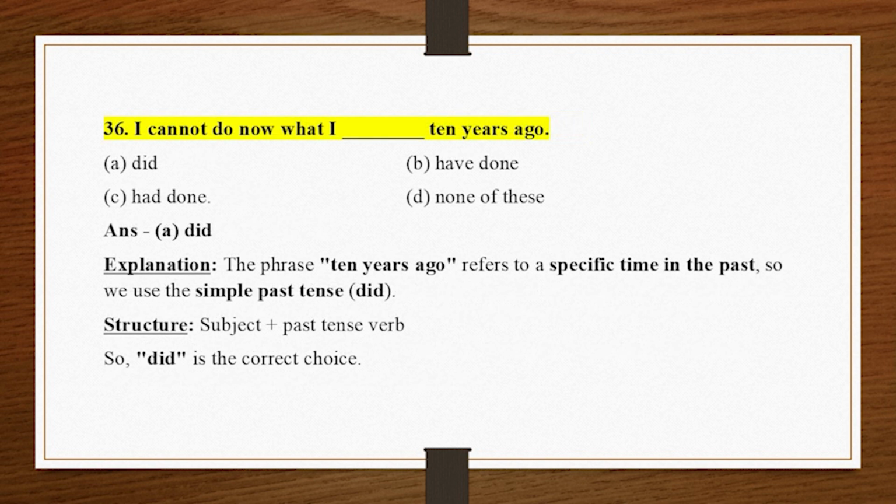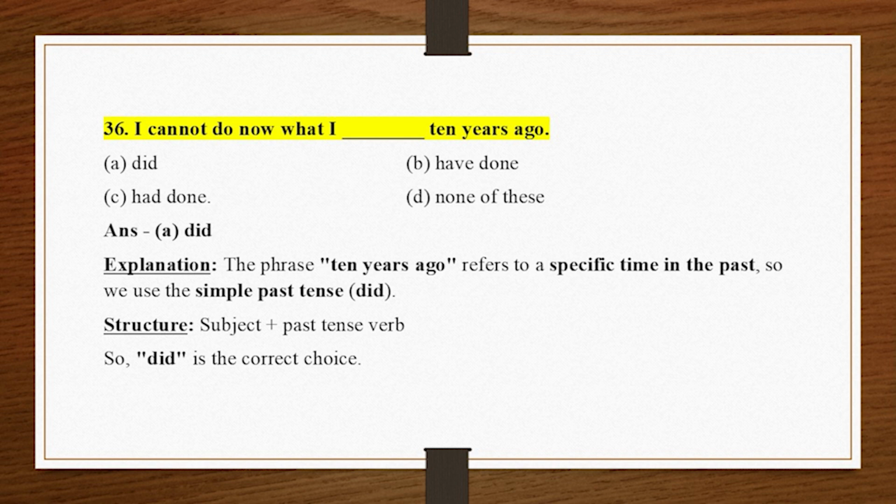36. I cannot do now what I underscore 10 years ago. A. Did. B. Have done. C. Had done. D. None of these. Answer A. Did. Explanation. The phrase 10 years ago refers to a specific time in the past, so we use the simple past tense did.